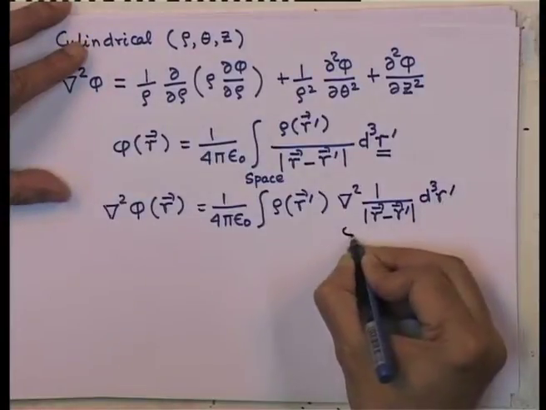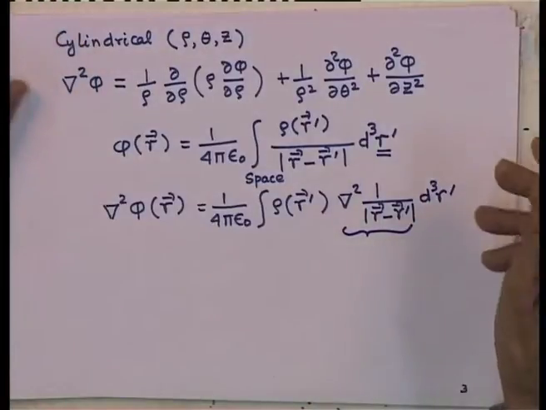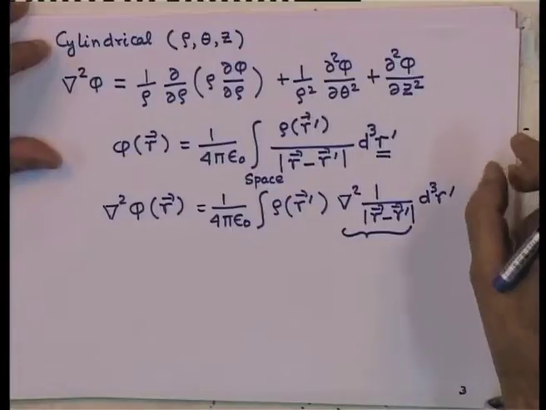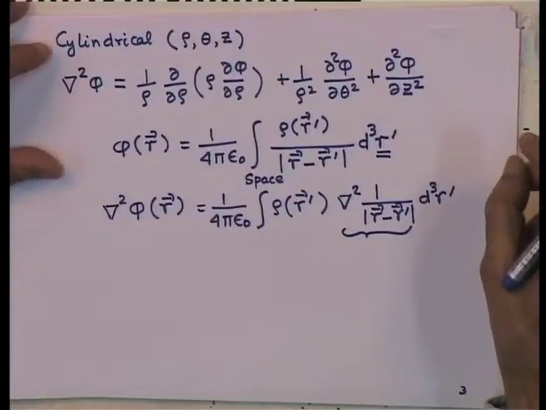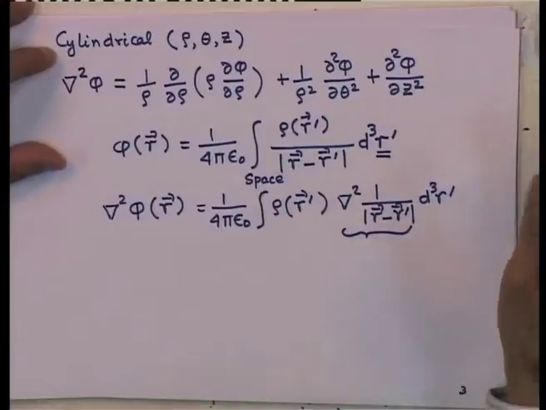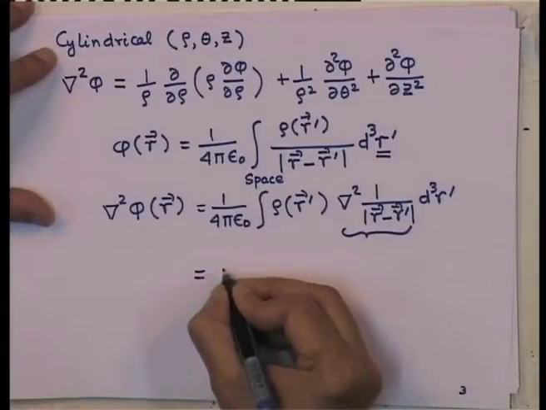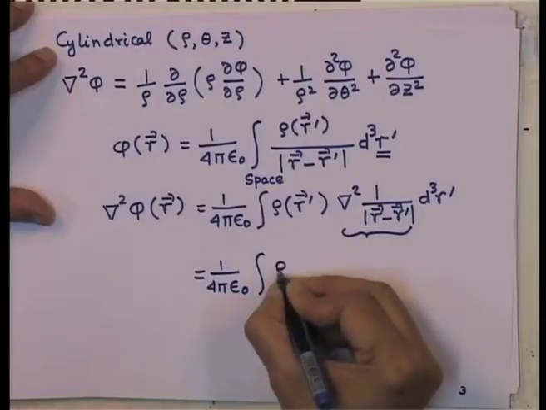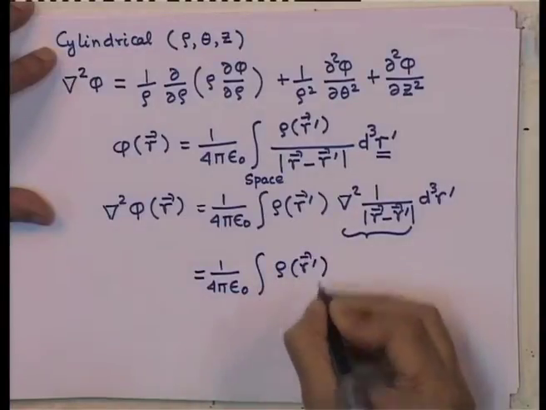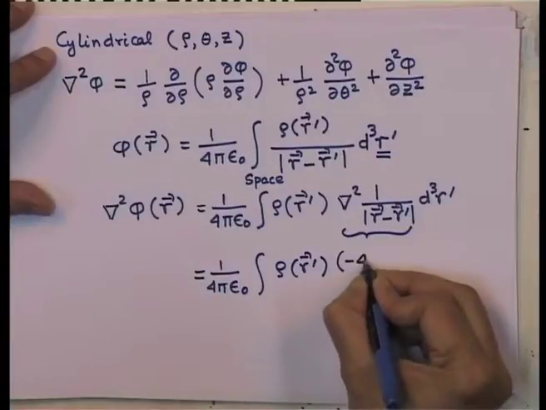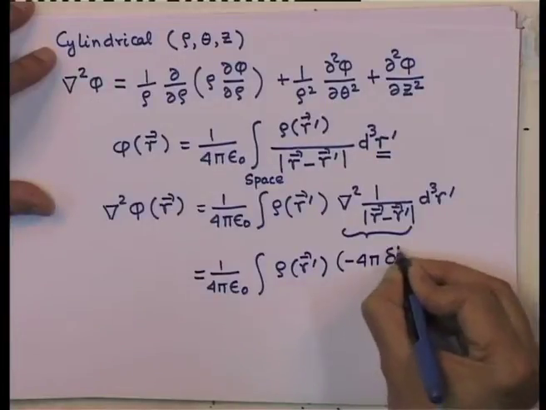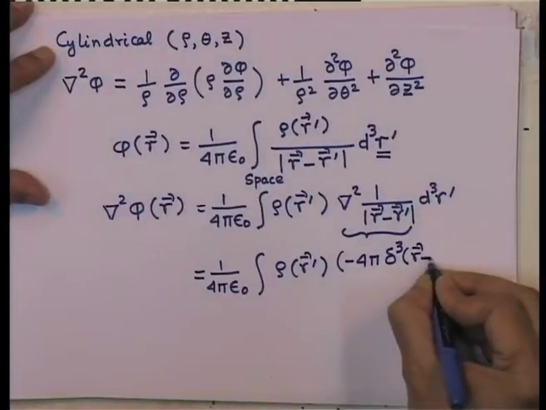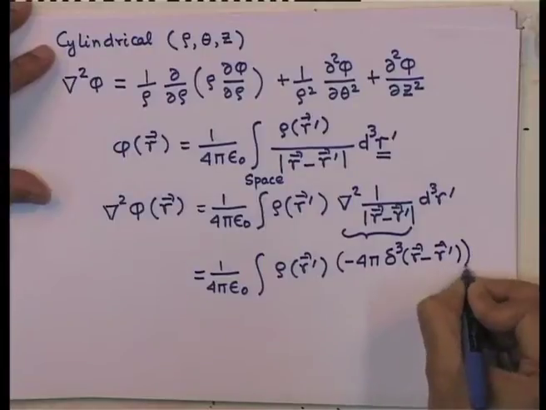If you recall, we had shown that del square of 1 over r is given by minus 4 pi times the 3 dimensional delta function of the argument. So, therefore, this is 1 over 4 pi epsilon 0 integral rho r prime and so it is minus 4 pi and since it is a 3 dimensional delta function, I write down delta cube of r minus r prime and d cube r prime.